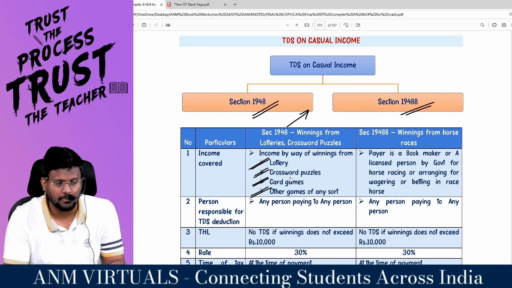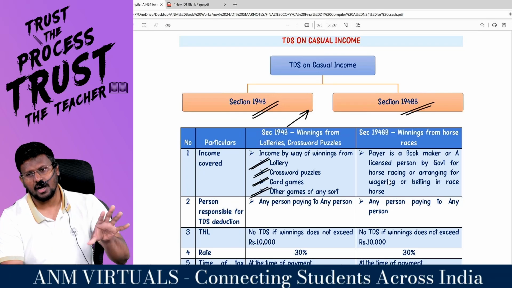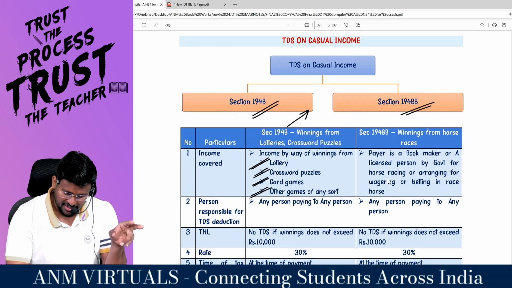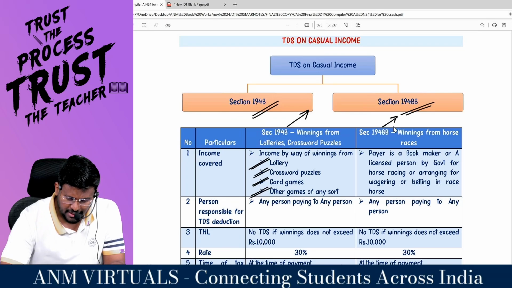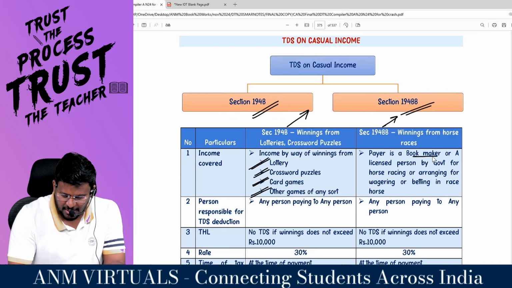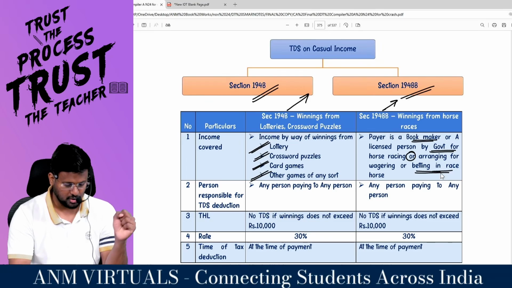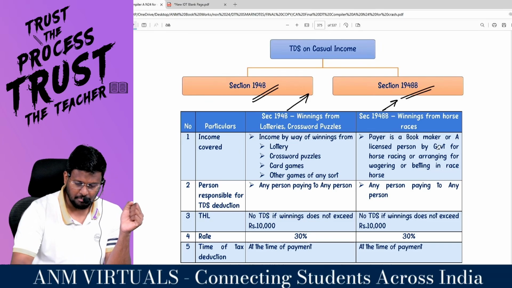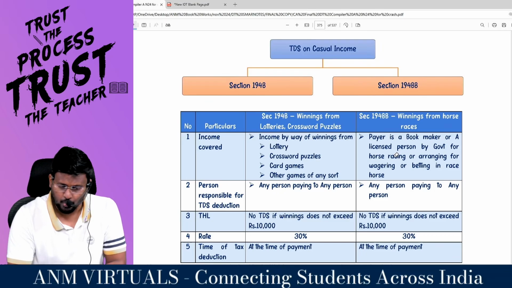B stands for Bhagya. Only people who have Bhagya will get lottery, crossword puzzle, card game or any game of other sort. BB is Bada Bhagya. That is, the payer is a bookmaker or a person licensed by government for horse racing or arranging for wagering or betting on what? Racehorse. So income covered, my dear lovable students, is 194B and 194BB.